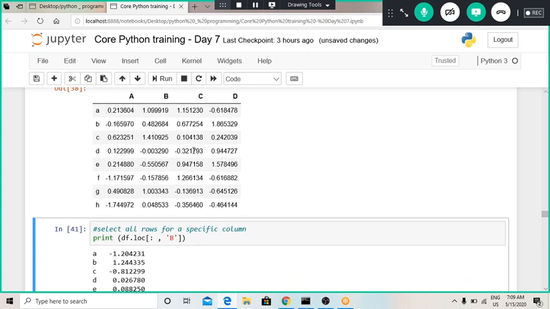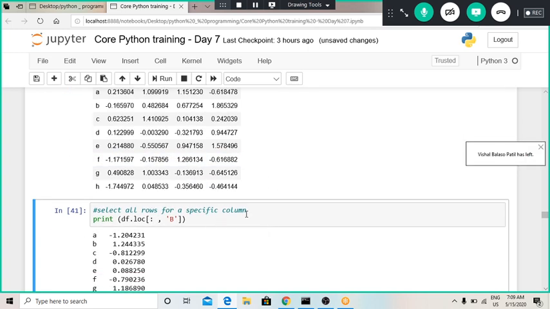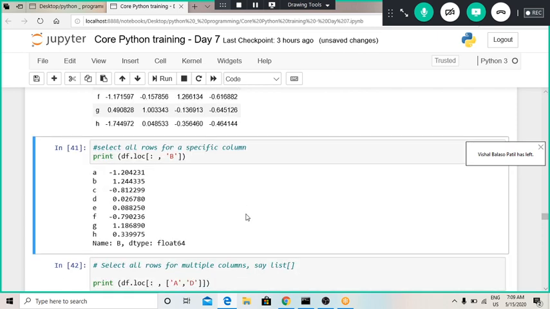Now I wanted to extract only column B and all the rows of that particular column. For that we can use this type of functionality: df.loc, and whatever we define before this comma is called for row values. Here there are 8 rows, so we can have slicing over here like 4 to 5 or 6 to like that also.